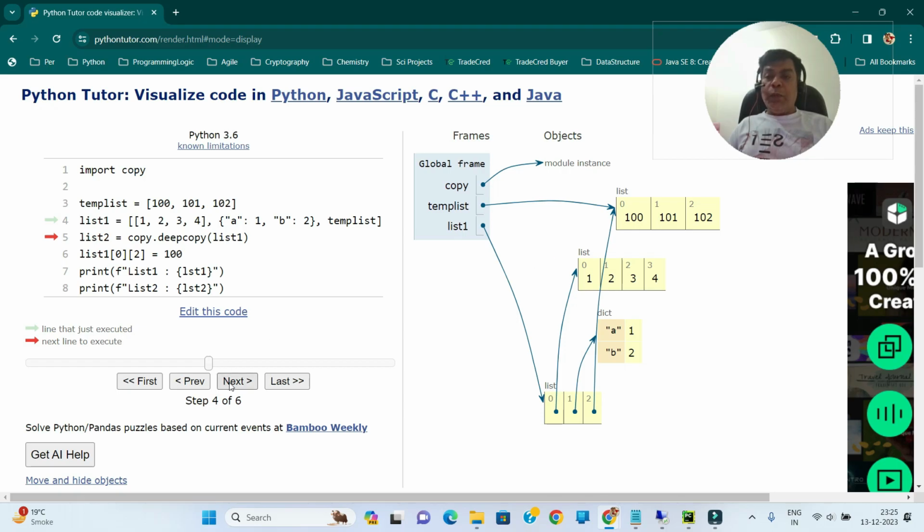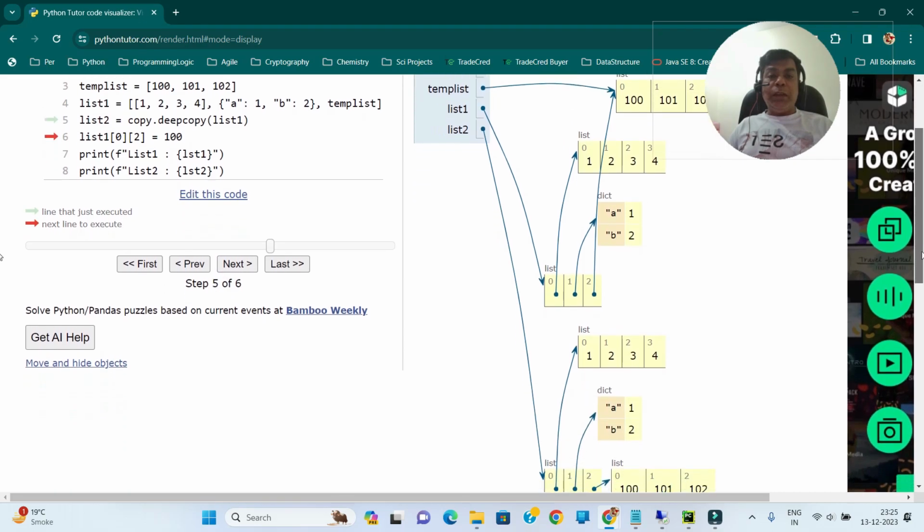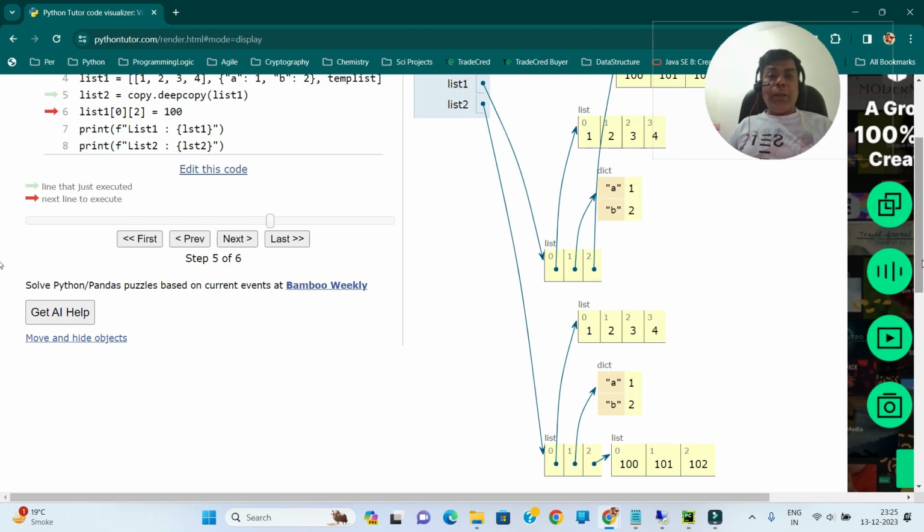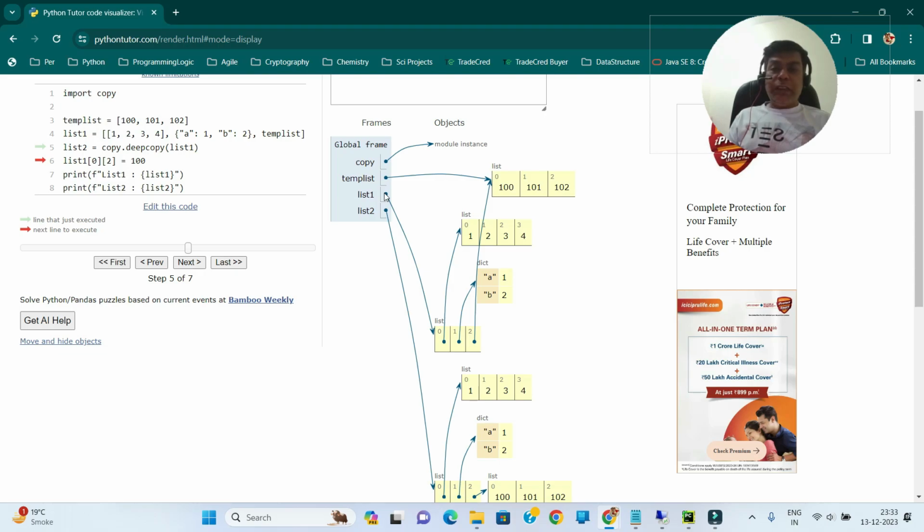Now let's do our deep copy. As soon as I do a deep copy, see what is happening: this list is copied and all the nested objects are also copied as separate objects. So now if I do list1[0][2] equal to 100, we would be changing list 1 index 0 and then index 2.